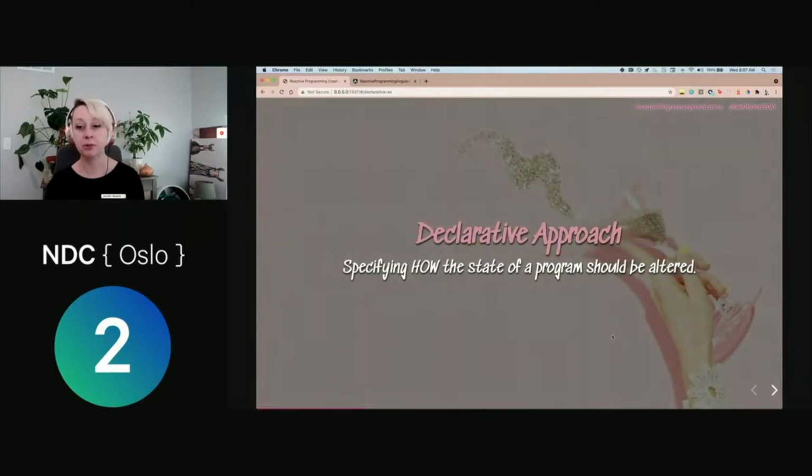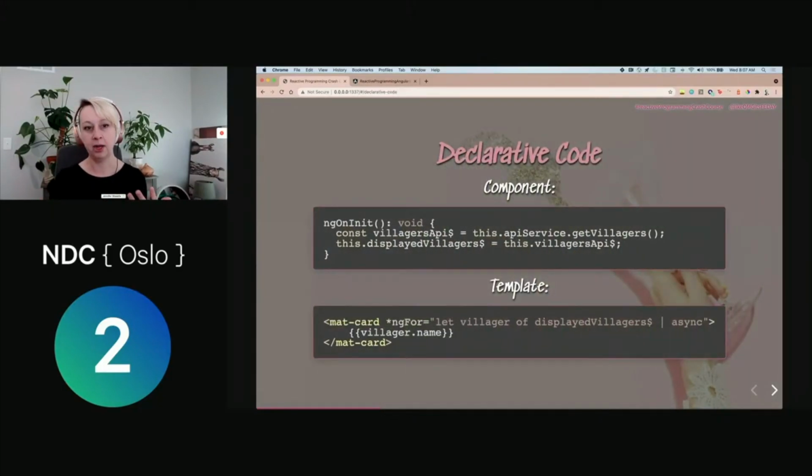All right. So when we take the declarative approach, we're specifying how the state of a program should be altered. It's a little bit more like we're giving instructions of how something should be rather than doing the manual work ourselves. So in comparison, our declarative code is going to look something like this. One of the really big advantages we have as Angular developers with RxJS built into Angular under the hood is we are already forced into starting to understand reactive programming in RxJS. But what I can do here is set the response of that API call equal to my displayed villagers, and then I can manipulate this over time.